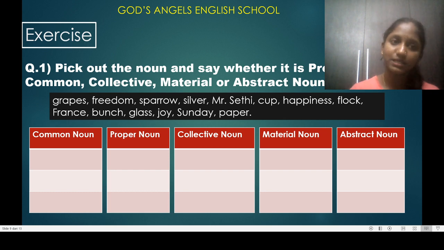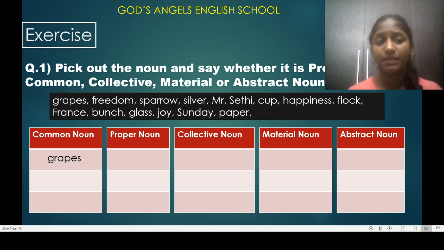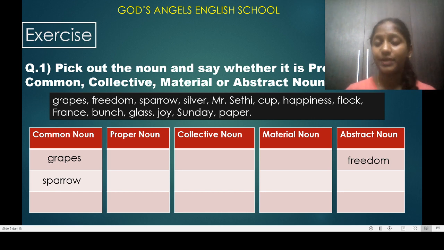So we will place now grapes. Now tell me where the grapes will go. Yes, the grapes will go in common noun because it is a common name. Now freedom. Freedom is a thought, so it will go in abstract noun. Sparrow. Sparrow is an animal, a bird. So where will it go? It will go in common noun. Then silver. Silver is a material, so it will go in material noun.